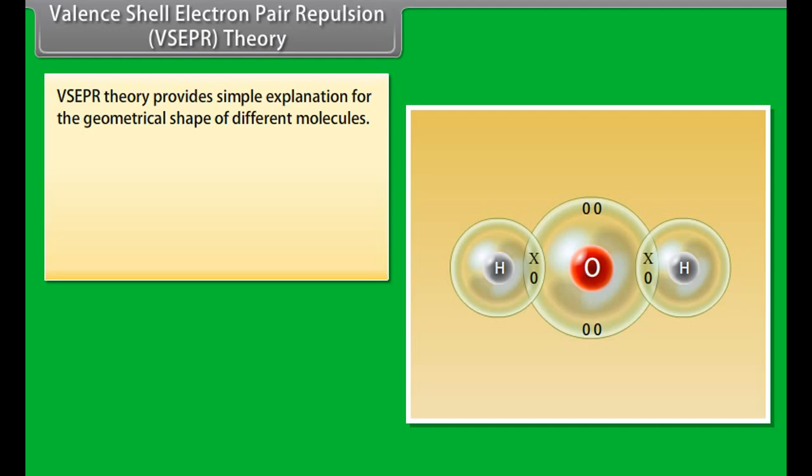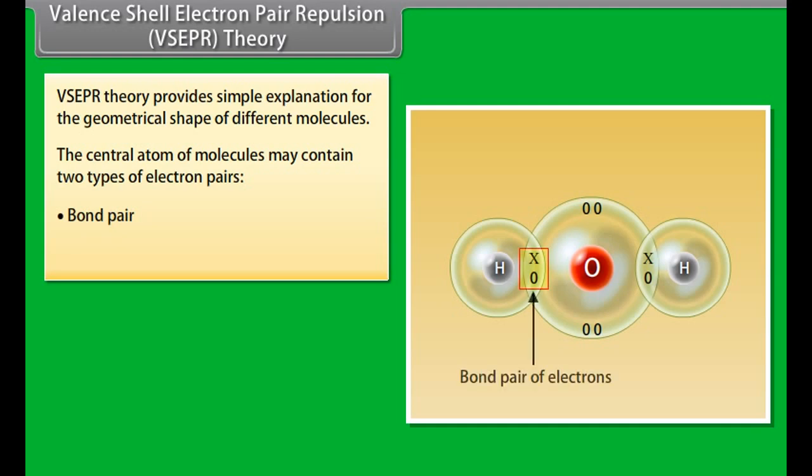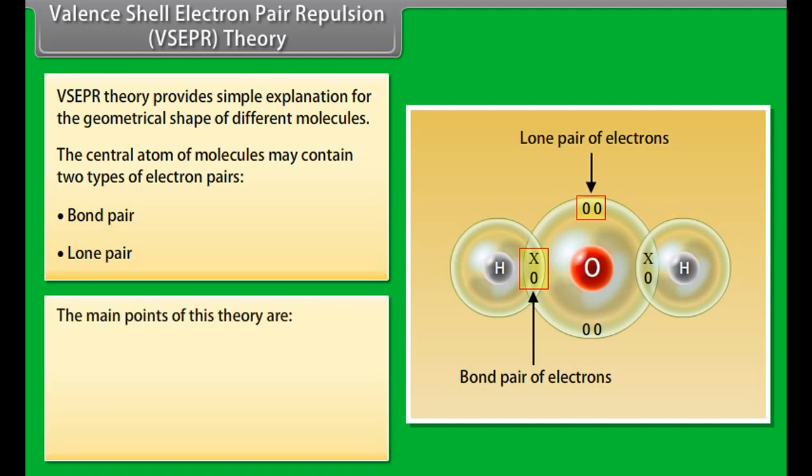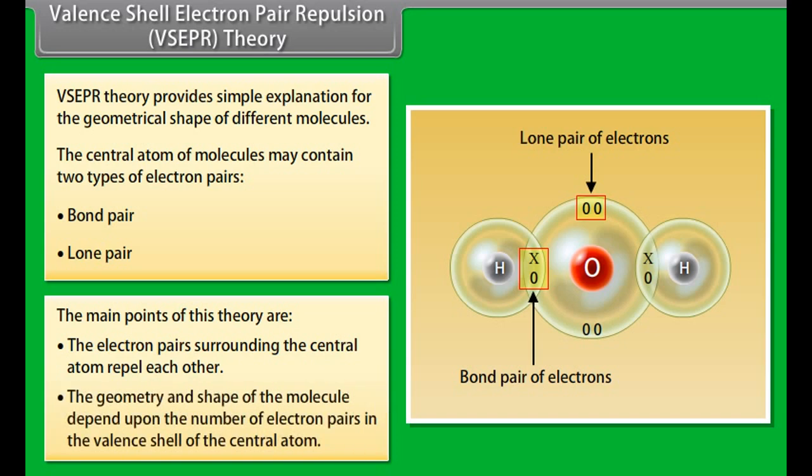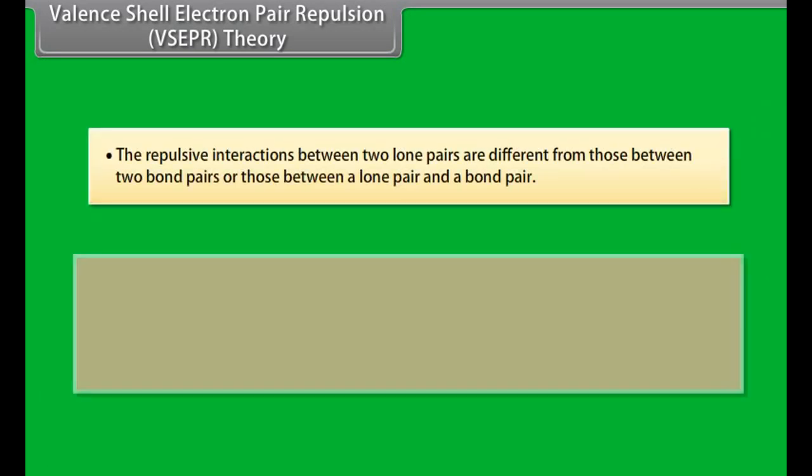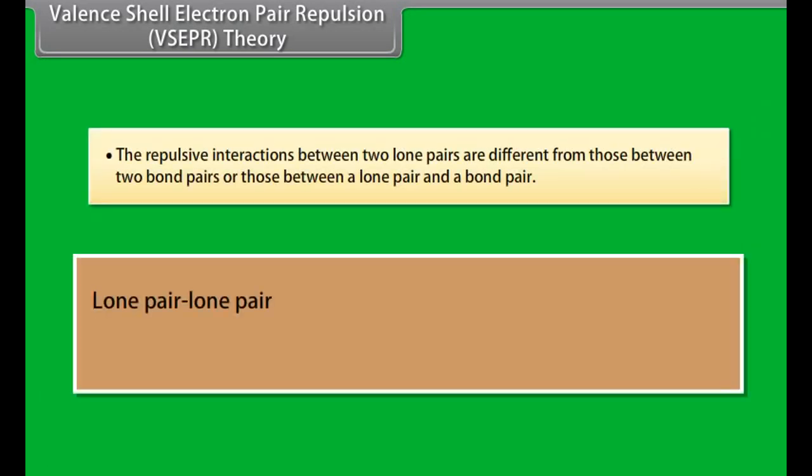VSEPR theory provides simple explanation for the geometrical shape of different molecules. The central atom of molecules may contain two types of electron pairs. They are bond pair and lone pair. The main points of this theory are: the electron pairs surrounding the central atom repel each other. The geometry and shape of the molecule depend upon the number of electron pairs in the valence shell of the central atom. The repulsive interactions between two lone pairs are different from those between two bond pairs or those between a lone pair and a bond pair.